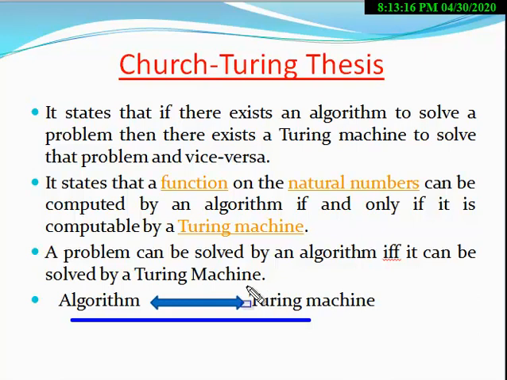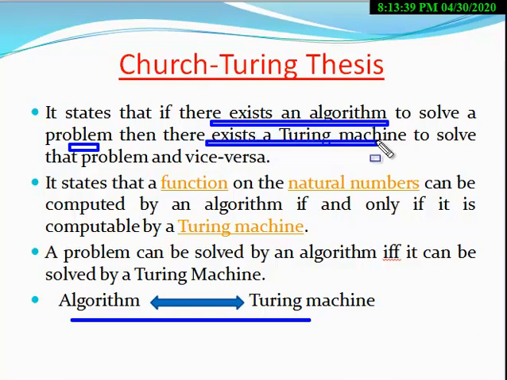An algorithm is equivalent to a Turing machine, right? So the meaning of this thesis is this. But now we see the definition here. It states that if there exists an algorithm to solve a problem, then there exists a Turing machine to solve that problem and vice versa, right?